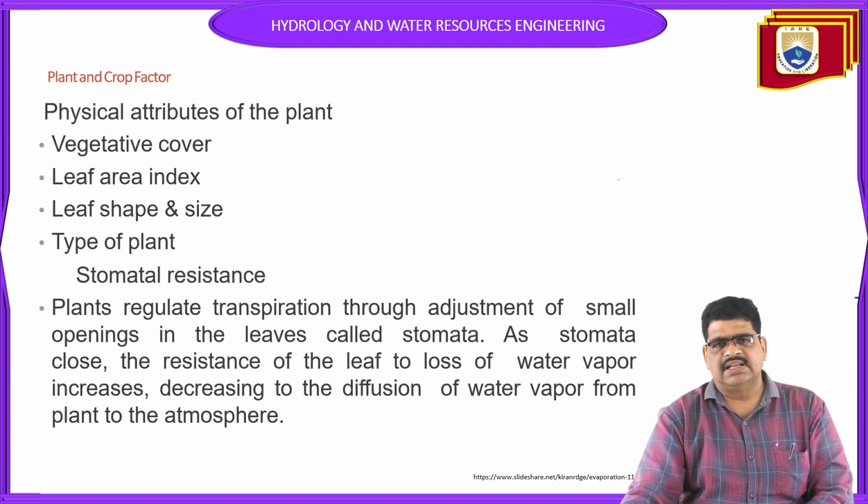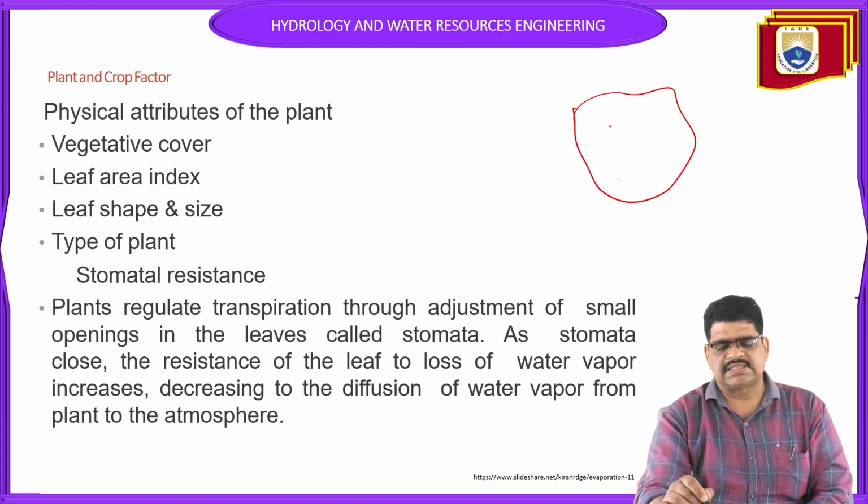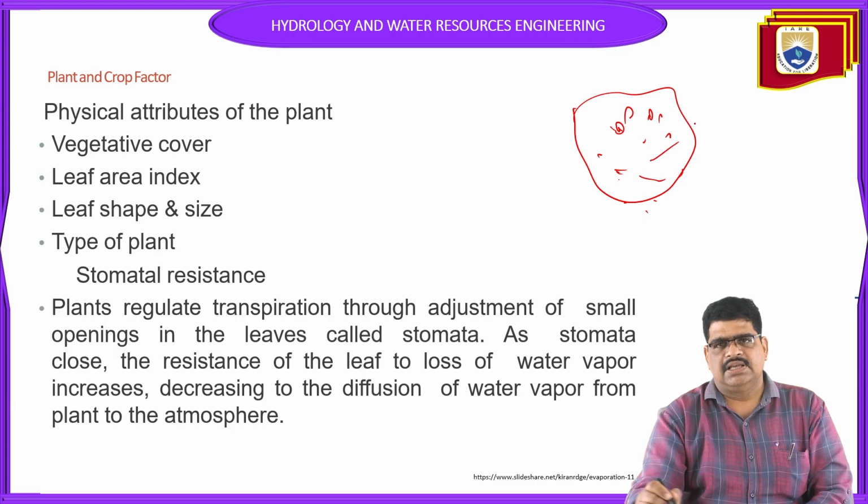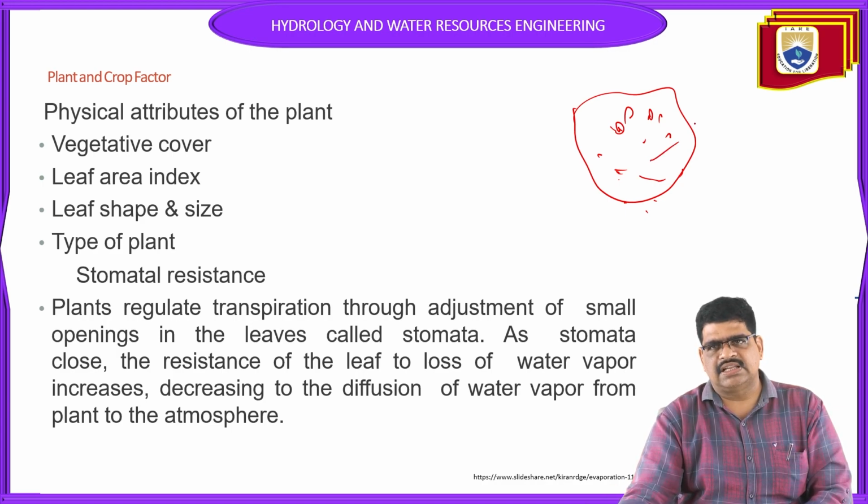Plants transpire through small openings in the leaves called stomata. As we discussed in the previous slides, small openings are present inside the leaf area, technically called stomata. As the stomata close, the resistance of the leaf to loss of water vapor increases, which decreases diffusion of water vapor from the plant to the atmosphere.